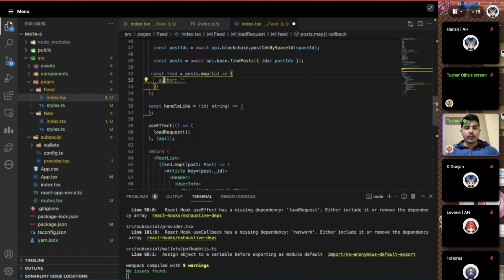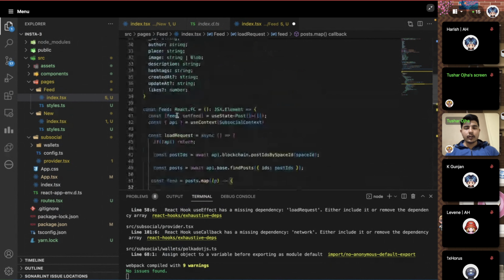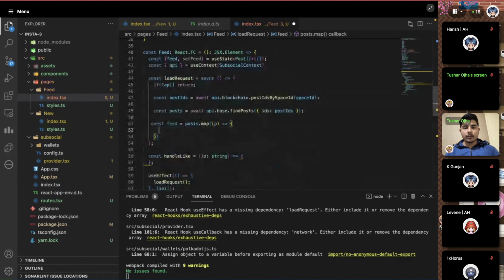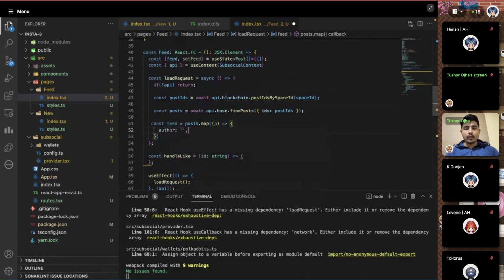Feed will get the post data from here, and then we want the author and these properties to be filled in as per the post. Okay, so we have to use the properties like author in a similar way.